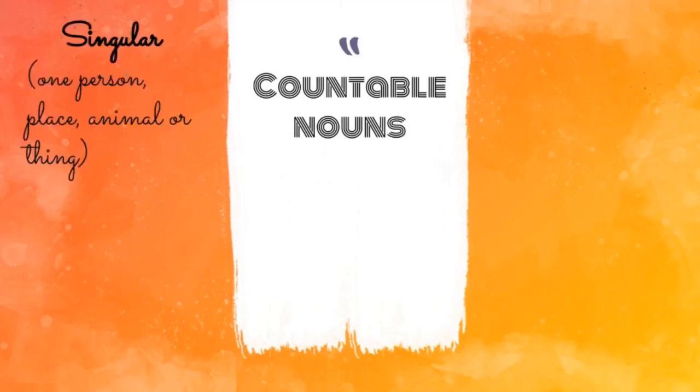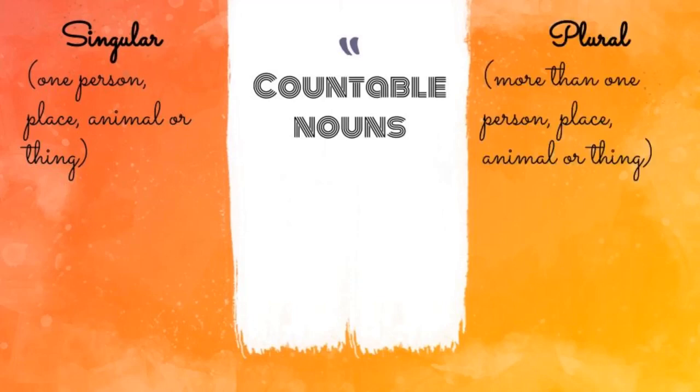What do you mean by singular? Singular means single. When we talk about one person, one animal, one place or one thing, it is known as singular. So then what do you mean by plural? Opposite to singular. When we talk about more than one person, more than one place or more than one animal, more than one thing, it is known as plural form.